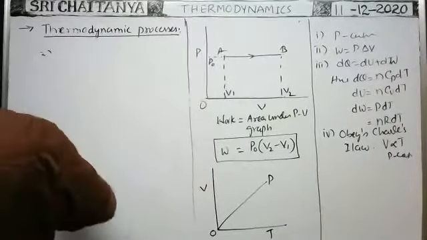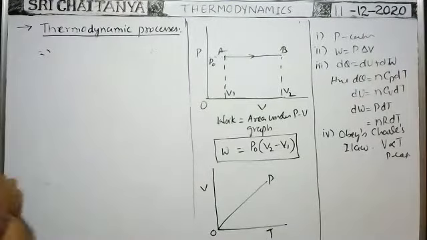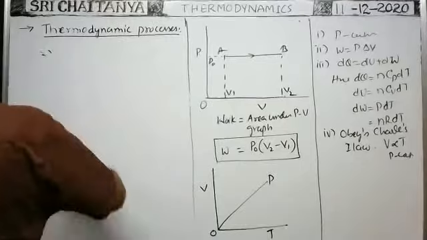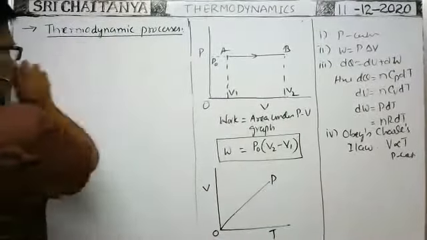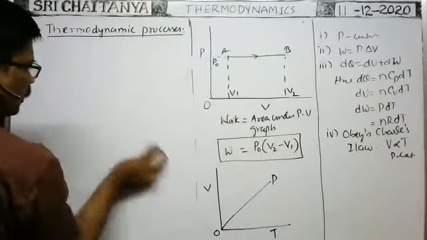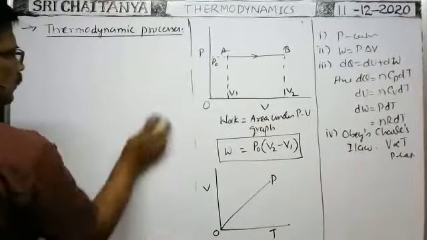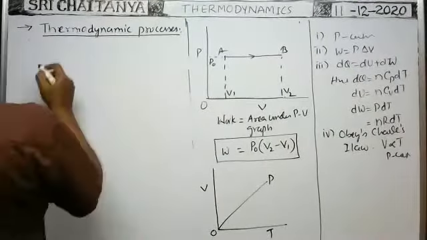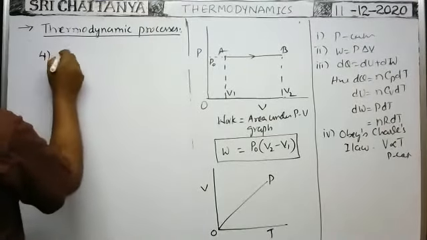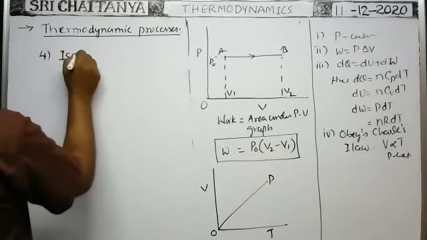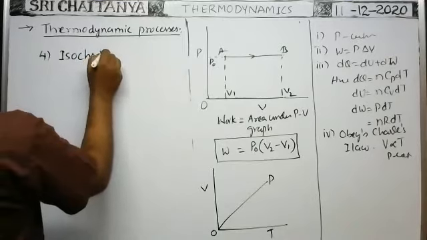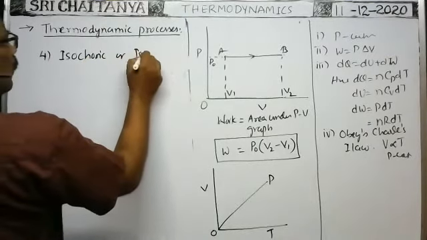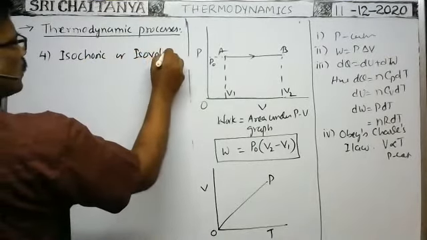Next, fourth one, isochoric process or isovolumic process.